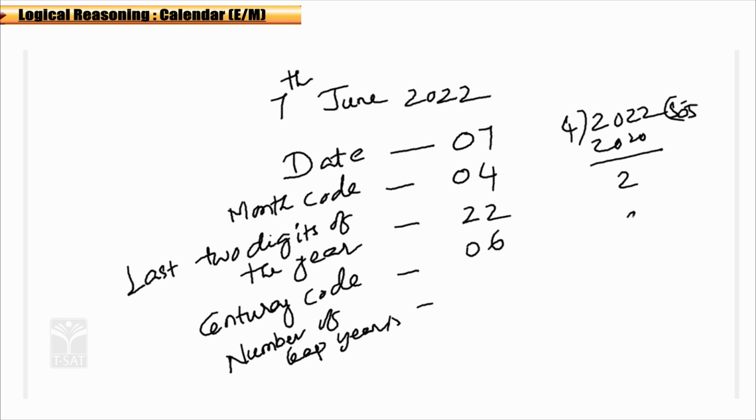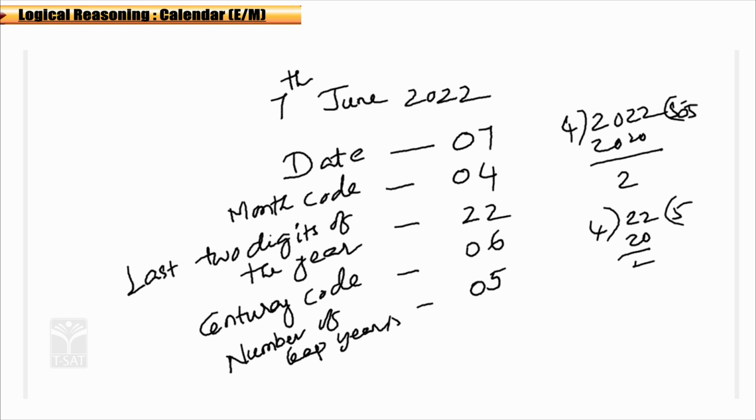Now consider only 22. It's simply 4 fives are 20. What is the quotient here? 5. Clear? Okay. The number of leap years is also completed. Then you have to add all these things.